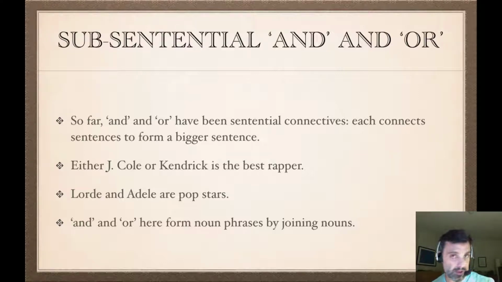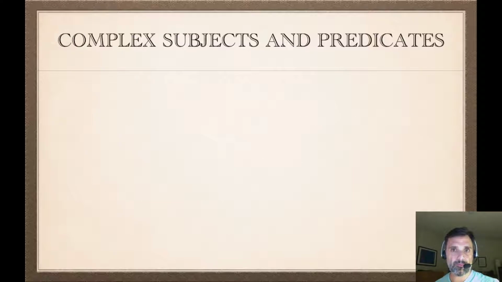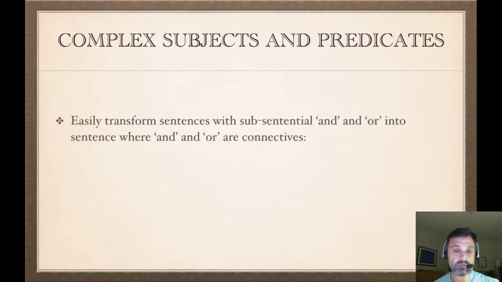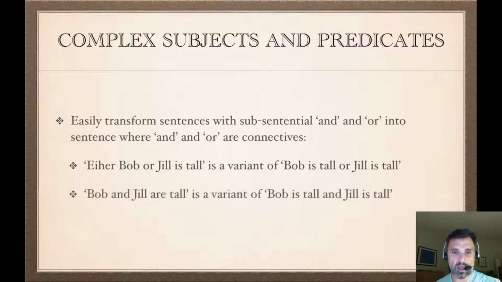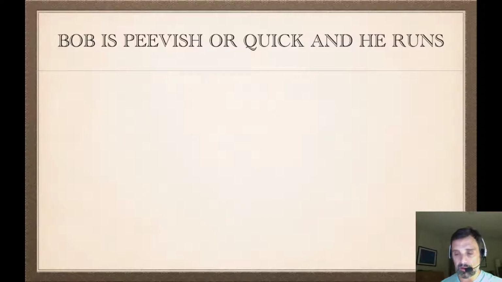We don't have anything like that in our logical language. But we can symbolize it nonetheless in our logical language. It's pretty straightforward, right? If we say either Bob or Jill is tall, that's just a variant of Bob is tall or Jill is tall. And Bob and Jill are tall is a variant of Bob is tall and Jill is tall. If we say Jill runs and jumps, that's a variant of Jill runs and Jill jumps. So the and and or can occur not only as connectives for sentences or for nouns, but also as connectives for verbs.